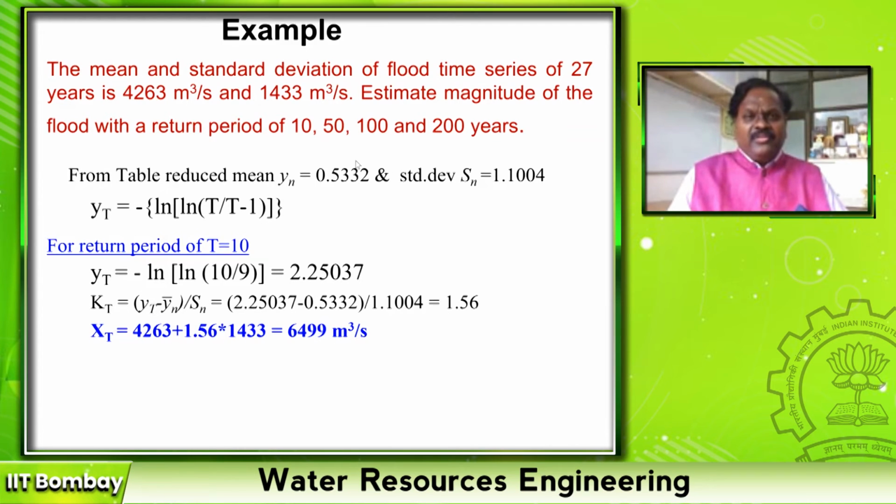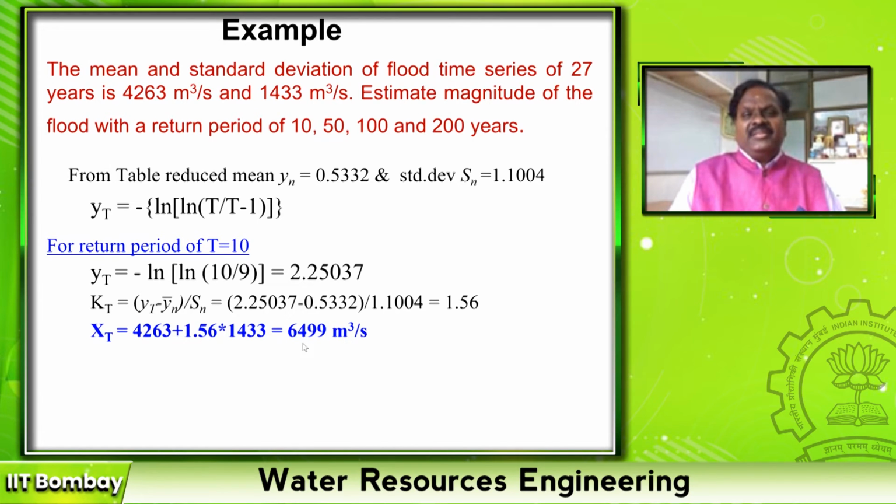Now you can estimate for 50 years, 100 years, and 200 years. For all these years, my reduced mean and reduced standard deviation remain the same, because they are a function of only the number of data points. But still the value of yT varies, right? Then you estimate this xT. My question is, suppose for 10 years it is 6,499 meter cube per second, for a 50 years return period, will the xT be more than this or less than this?